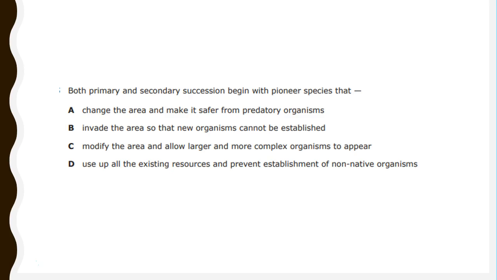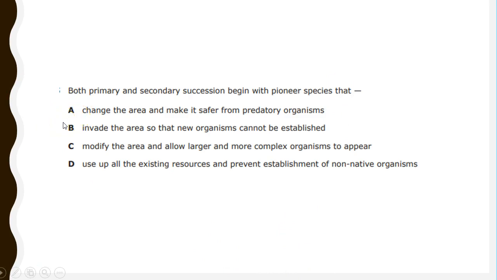Both primary and secondary succession begin with pioneer species that A, change the area and make it safer from predatory organisms. That's not what we just described, was it? And you probably won't find predatory organisms somewhere where there's no food, like if you had bare rock or somewhere where everything was burnt down from a forest fire. So that's definitely not a choice.